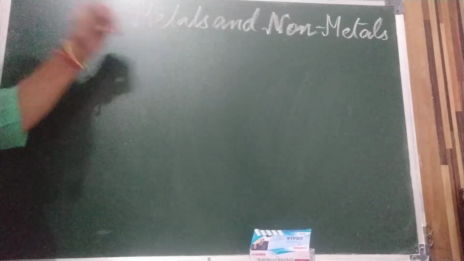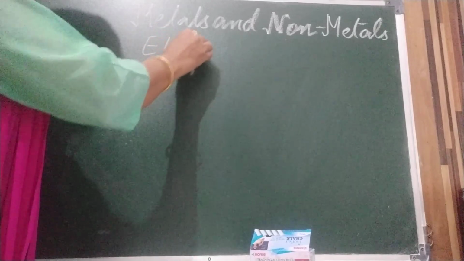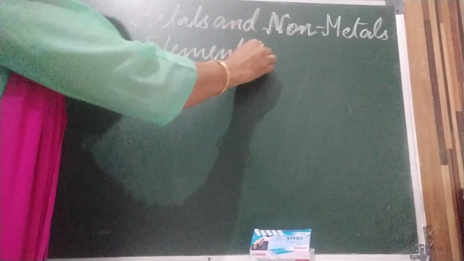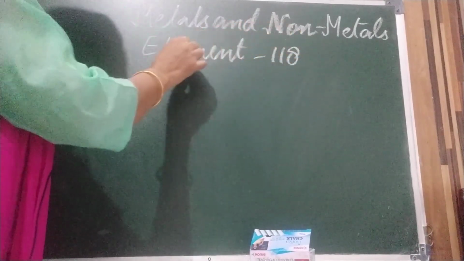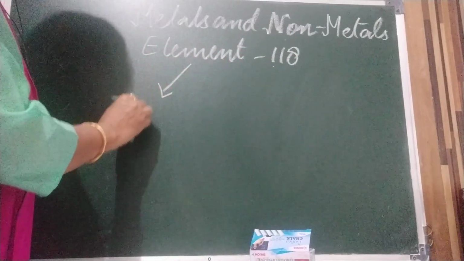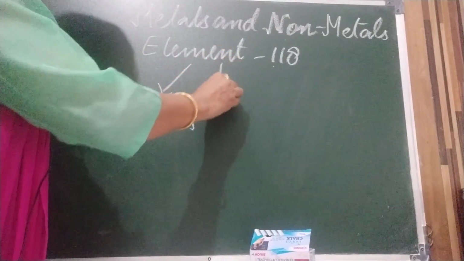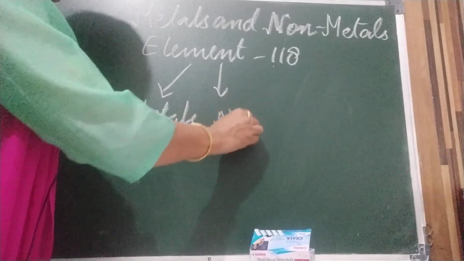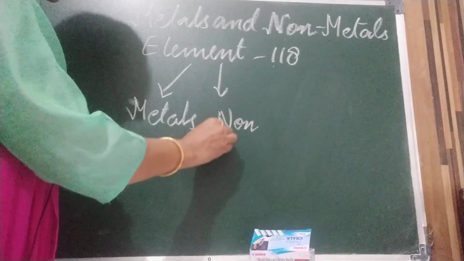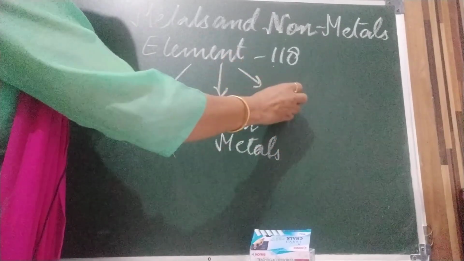Hello children, today's topic is metals and non-metals. Children, last year you had learnt about elements. There are around 118 elements. Out of these 118 elements, some are metals, some are non-metals, and some are metalloids.